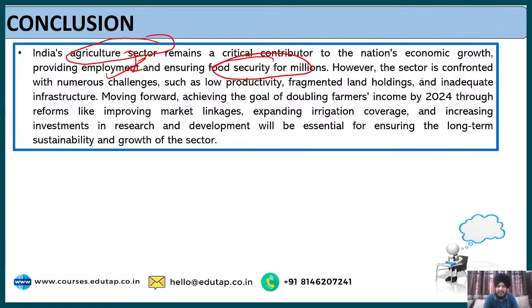However, this sector is confronted with numerous challenges such as low productivity, fragmented land holdings, and inadequate infrastructure. So moving forward, what we can do is work towards the goal of doubling farmers' income, which is the major ambition of the government. The government should bring reforms like improving market linkages, expanding irrigation coverage, and increasing investment in the research and development area. That will play a very important role in ensuring the long-term sustainability and growth of this sector. So this is what you can write as part of the conclusion.